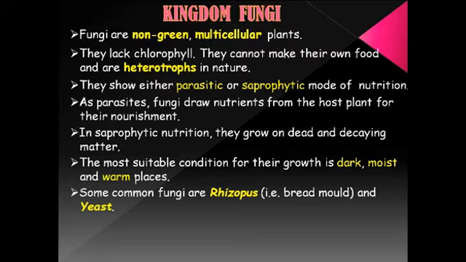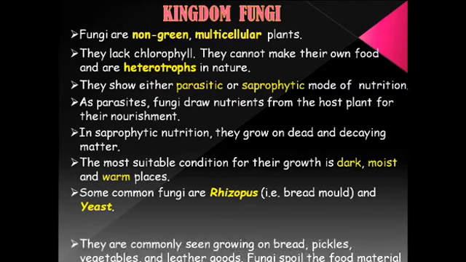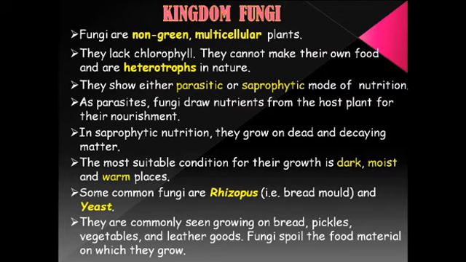Some common fungi are rhizopus. In common terms we call it bread mold. If you keep the bread for some time, it becomes stale, and then you can see white or greenish cottony things over it, and that is nothing but rhizopus or the bread mold. And yeast is another common example. They are commonly seen growing on bread, pickles, vegetables and leather goods. Now in this monsoon season, if you leave your belt or leather jacket, you must have seen the fungus growing on it.